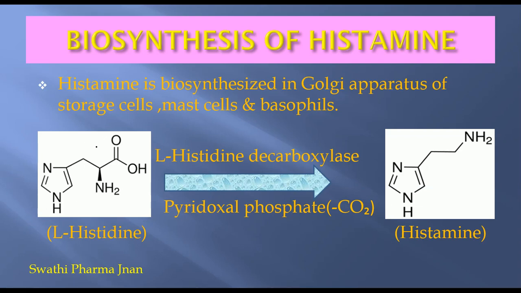This is the structure of histidine. Histidine contains an imidazole basic nucleus and it also contains an ethylamine side chain with carboxylic acid. So this is the ethylamine side chain with carboxylic acid. This histidine will be converted into histamine by the enzyme L-histidine decarboxylase. L-histidine decarboxylase is the enzyme.